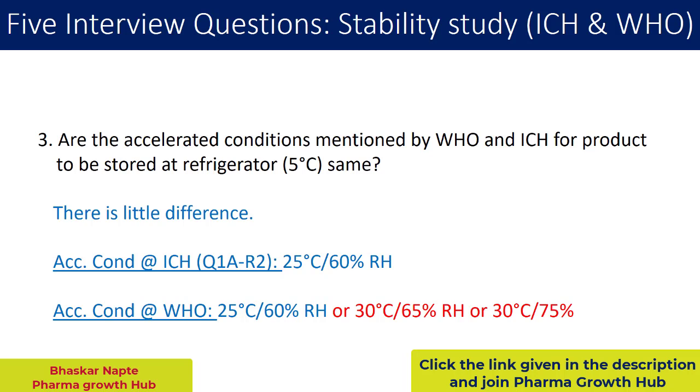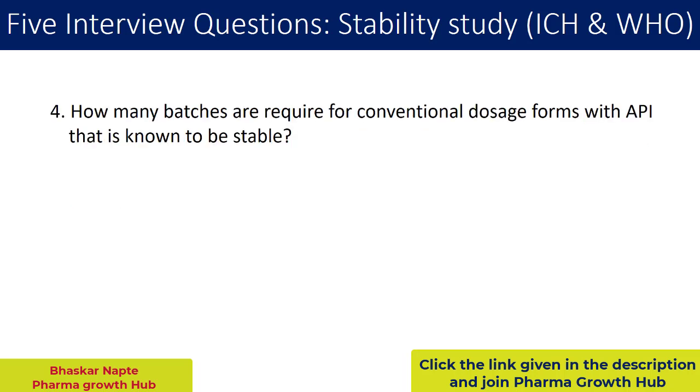I hope you got the difference now in case of ICH and WHO when it comes to accelerated storage conditions for the product to be stored at refrigerator condition. Let us talk about question number 4. So, how many batches are required for conventional dosage forms with API that is known to be stable?